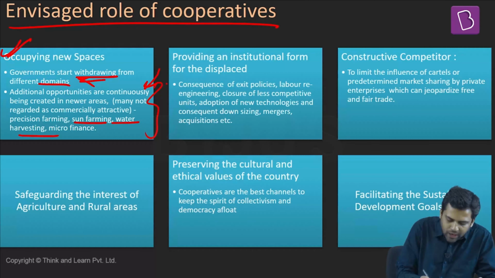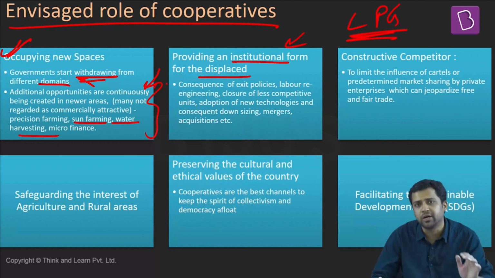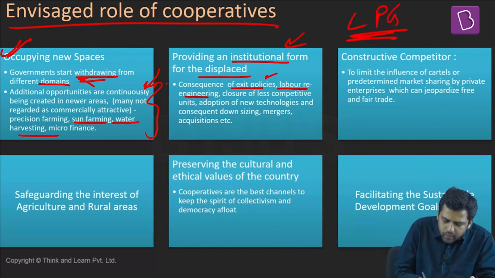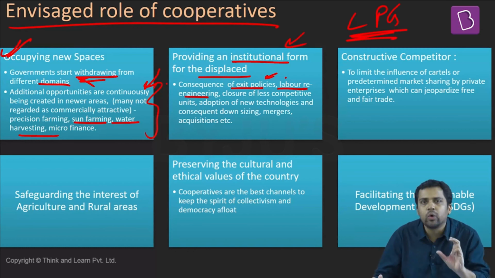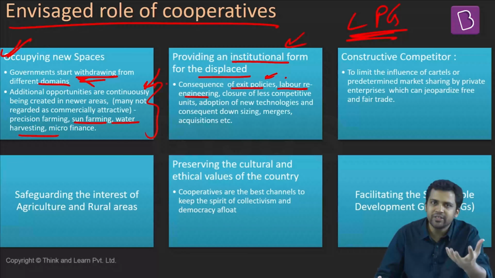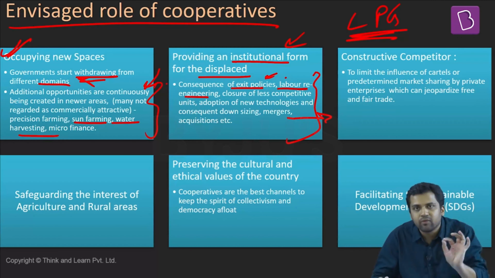Apart from that, because of these reforms, you also observe this labor re-engineering: people are thrown out of jobs, people lose out on their jobs. So people have to make an exit. Many organizations are throwing out people. Now, where are these people going to be placed? In the cooperative sector, you need people, and possibly these are the people who can be the labor supply for the cooperative sector.